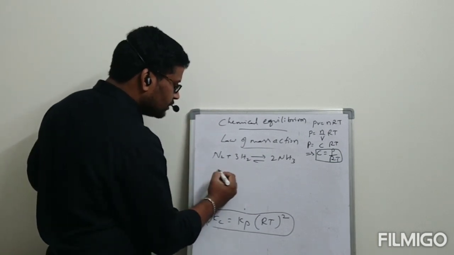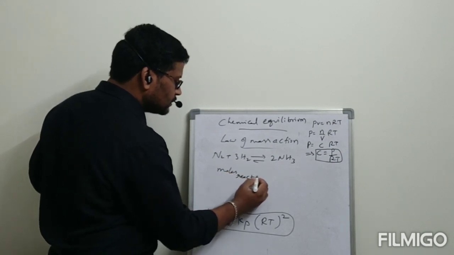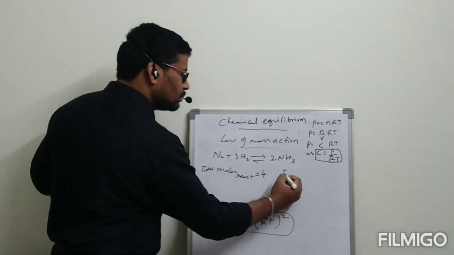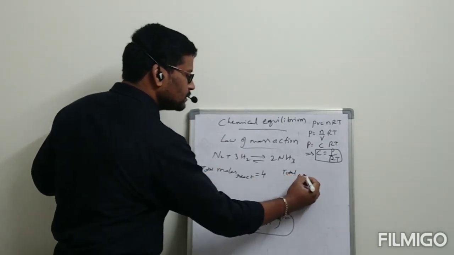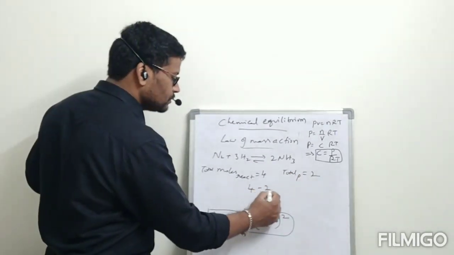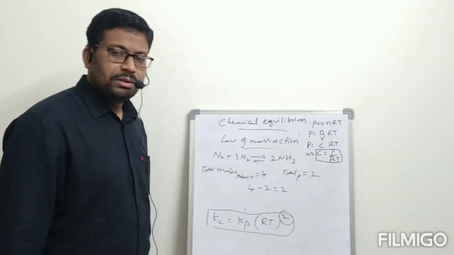Total number of moles of reactants is equal to 4, total number of moles of products is equal to 2. 4 minus 2 is equal to 2. That 2 is present here.